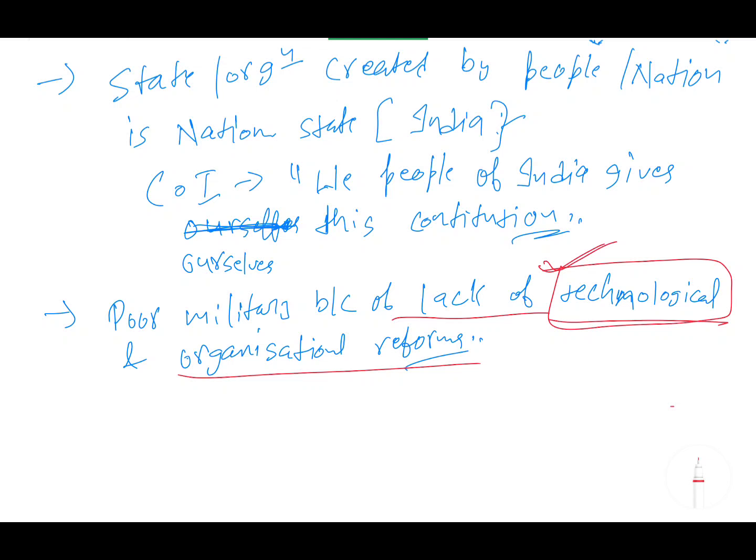Why is Japan, the US, and Russia militarily very powerful? Because of their R&D, research and development. They've invested more and more in that. They were so advanced compared to India. So it is very important to constantly advance your mechanism, your advancement and reform.